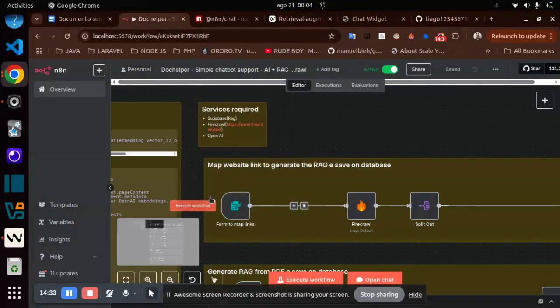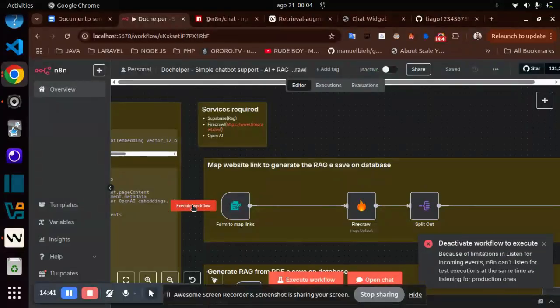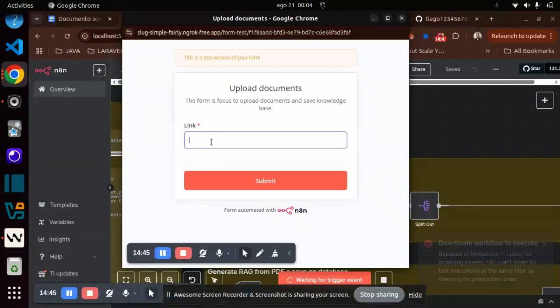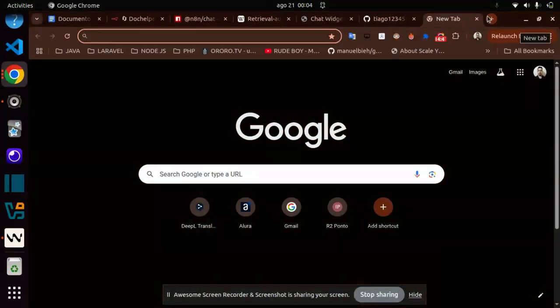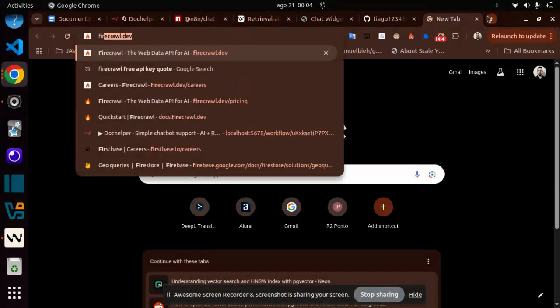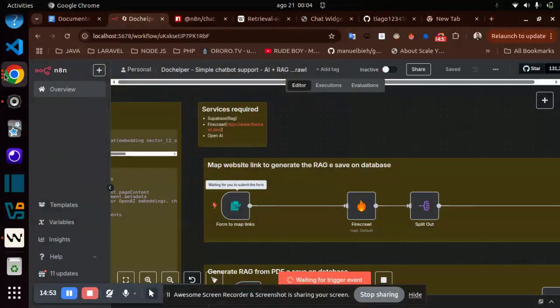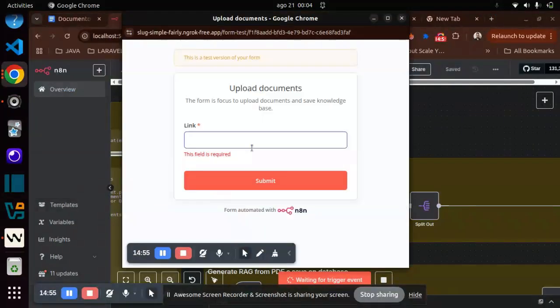But to open the form here, I need to disable it. So let me disable it here. I click here, and here I can provide the link. For example, what I did here was copy this link, put it in the form and submit.